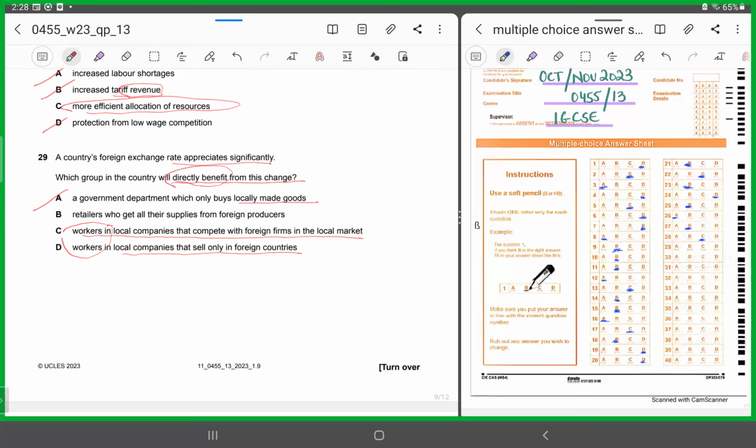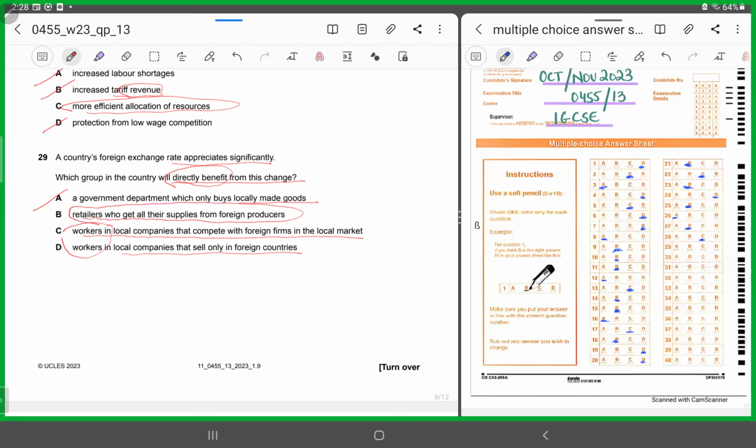Yes, workers will be benefiting indirectly because the companies in which they are working would be finding it beneficial. Their companies are going to be at a benefit because their exports will be competitive, right? But they're asking who will benefit directly from this change. So it has to be B. Why? Because in B, they are saying retailers who get all their supplies from foreign producers. So it's the retailers who are benefiting.